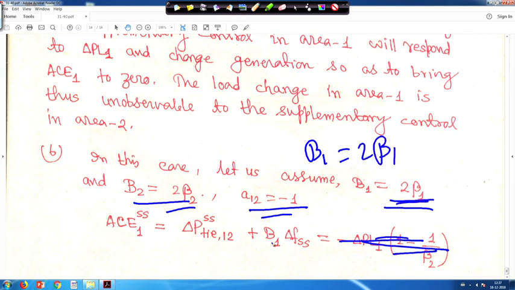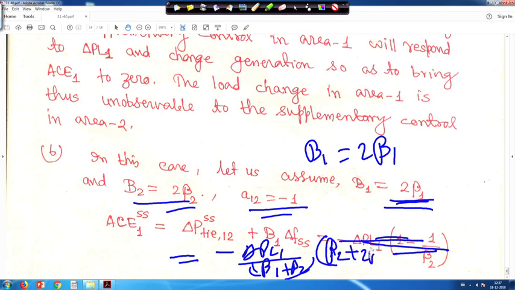If you substitute, this will become minus delta PL1 divided by beta 1 plus beta 2, into beta 2 plus 2 beta 1, right. So ACE1 is not becoming minus delta PL1, right.